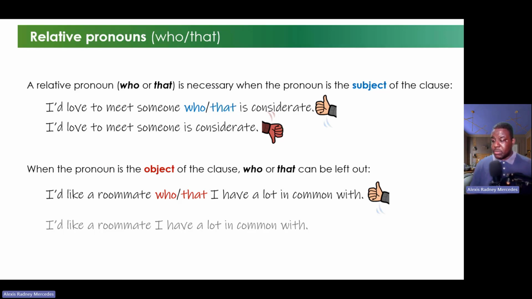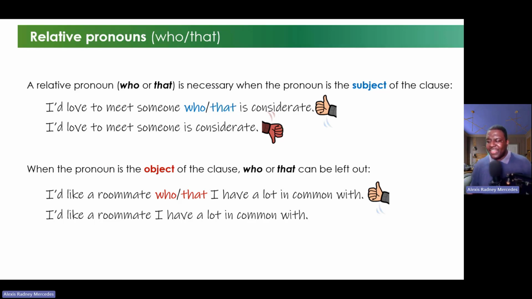Now let's go to the second one. I have a roommate I have a lot in common with. That sounds correct? Yes, because in this case, the relative pronoun is an object. For that reason, you can omit it. Okay, guys? Well, I think that you can understand this lesson, and we can practice this.